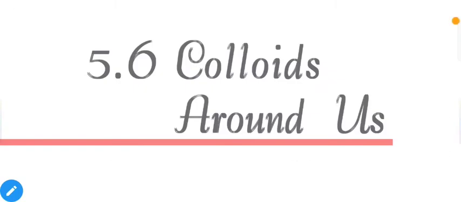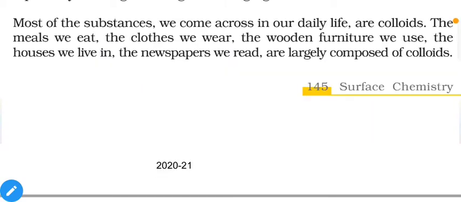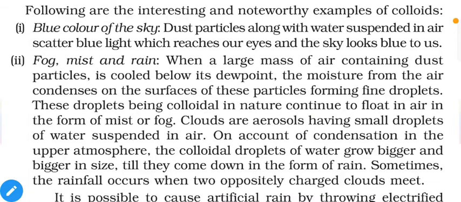Now let us talk about the colloids around us. Most of the substances we come across in our daily life are colloids. The meals we eat, the clothes we wear, the wooden furniture we use, the house we live in, newspapers are largely composed of colloids. And these are the examples. First, blue color of sky. Dust particles along with the water suspended in the air scatter blue light which reaches our eye and the sky looks blue to us. That means our atmosphere has more or less some type of colloidal nature, and because of that we can see the blue color of the sky.